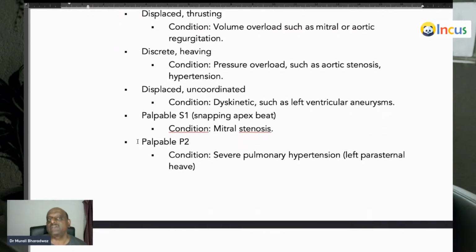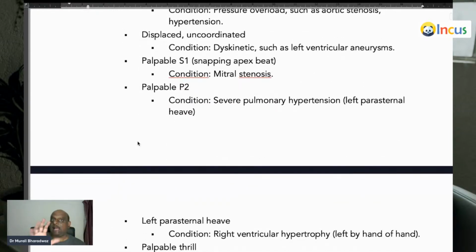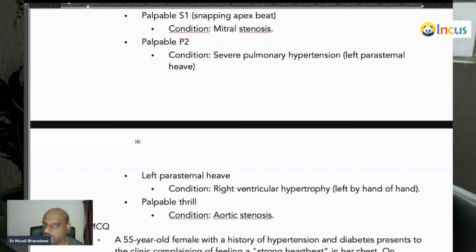And a palpable first heart sound is a snapping apex beat seen in mitral stenosis. Palpable, loud P2. Where is the pulmonic area, doctor? Pulmonic area is in the second left intercostal space. Even though the pulmonary artery is arising from the right ventricle, pulmonic area does not mean right, it is on the left, my brother. Second left intercostal space, and typically a palpable P2 can be felt when there is a severe pulmonary hypertension.